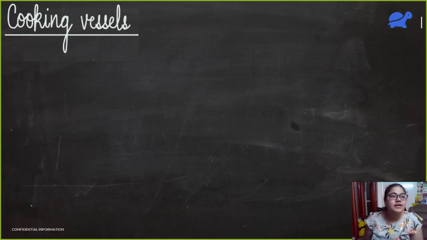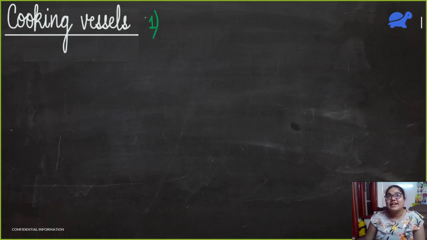How do we choose a material for making a cooking vessel? Ma'am, they are actually made up of aluminium. Okay, some of them are made of aluminium, but what is the reason? Because they conduct heat. Okay, first thing, it is a good conductor of heat.